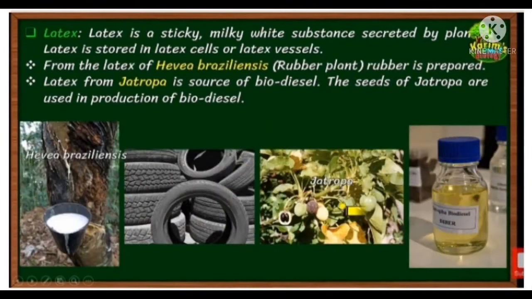The last one is latex. Latex is a sticky, milky, white substance secreted by plants. Latex is stored in latex cells or latex vessels. From the latex of Hevea braziliensis, commonly called the rubber plant, rubber is prepared. Latex from Jatropha is a source of biodiesel. The seeds of Jatropha are used in production of biodiesel.